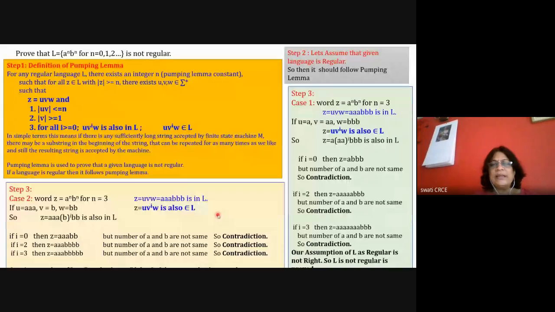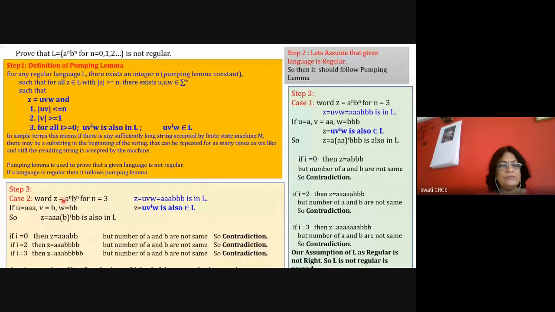So like this, you can take case 2, case 3, and take 3 cases. But I'm taking 2 cases only in this particular example. So in case 2, I'm taking n is equal to 3, and out of this triple A, triple B, I'm taking this B as a single B as V. So if this single B is V, then UV raised to I W is also in L, and then I'll say that triple A B raised to I.